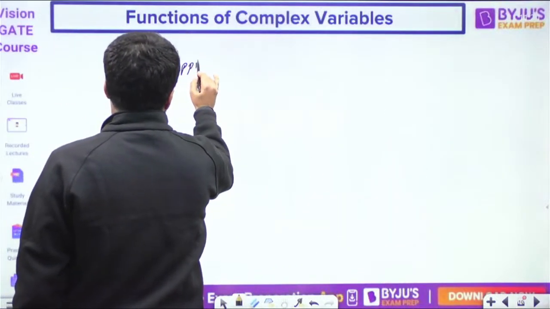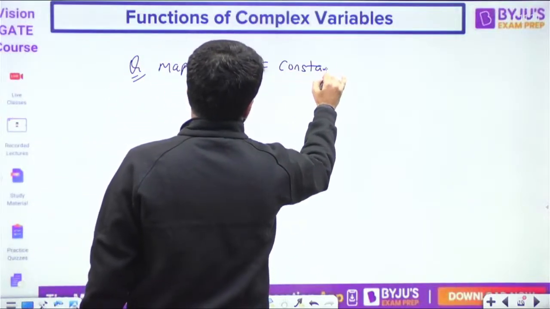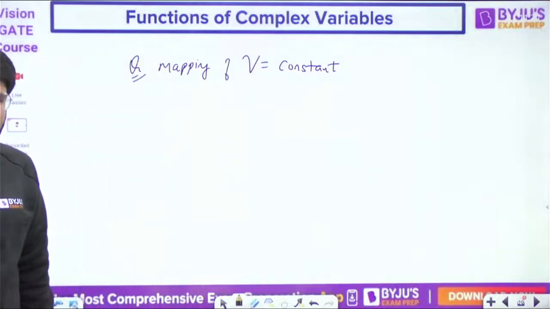Now, by chance if I ask you, what will be the mapping of v equal to constant? Can you tell me?